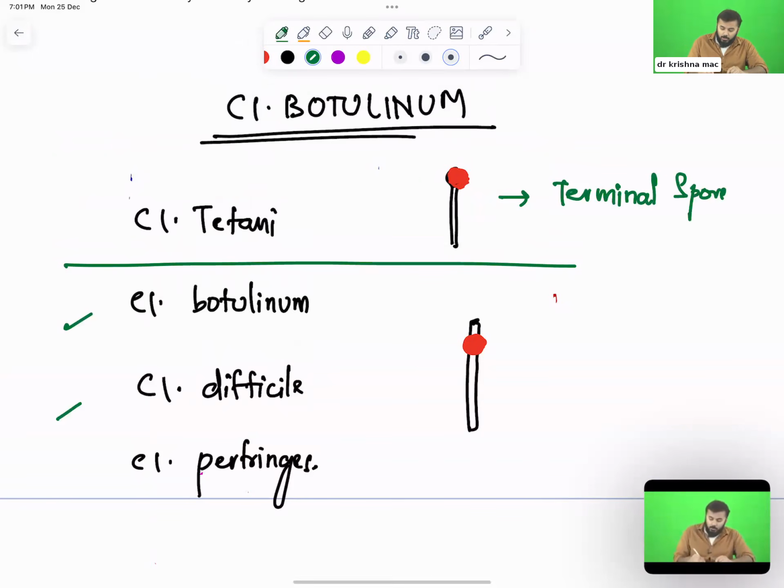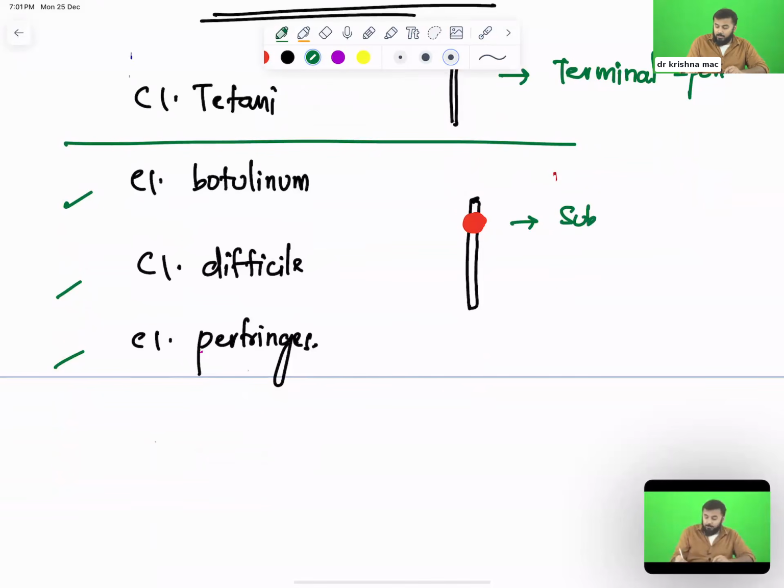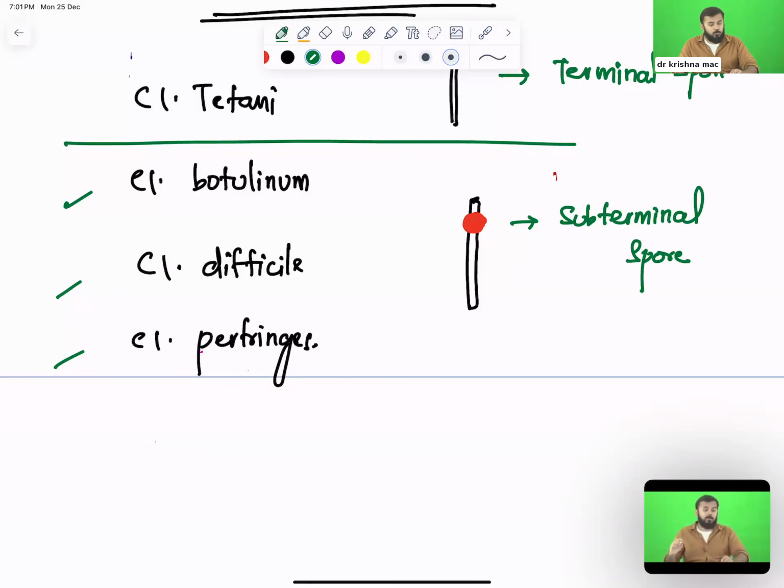In the rest, Clostridium botulinum, difficile and perfringens, the spore is just beneath the terminal position. From anatomy, I have taught you guys, anything below is called sub, infra. So this kind of spore is called a subterminal spore. One is called terminal spore and the other is called subterminal spore. Very good, Nidhi, very good.